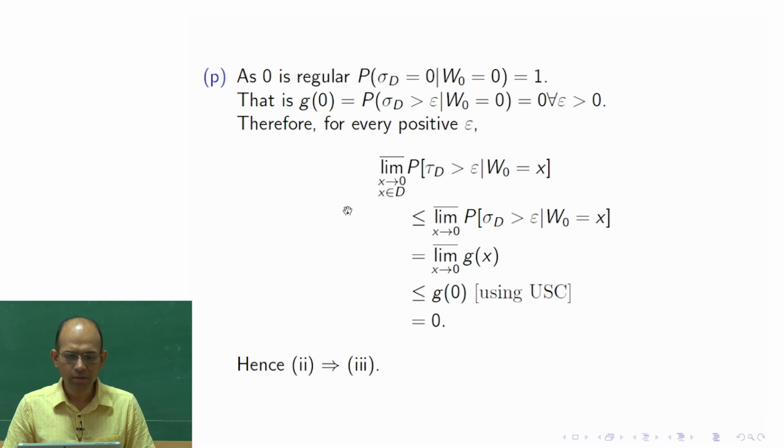So, we got that lim sup of the probability that tau_d is greater than epsilon goes to 0. That was precisely the statement in 3. Okay. So, that is proved here.